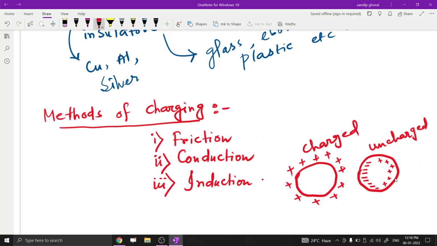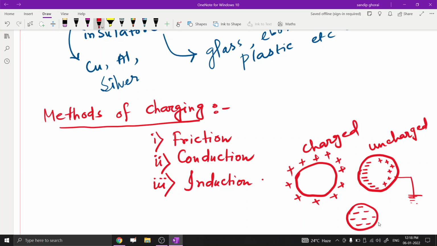And in this process, if we use a conductor and connect the positively charged side to ground, then we get a negatively charged body. So this is the process of the induction method.